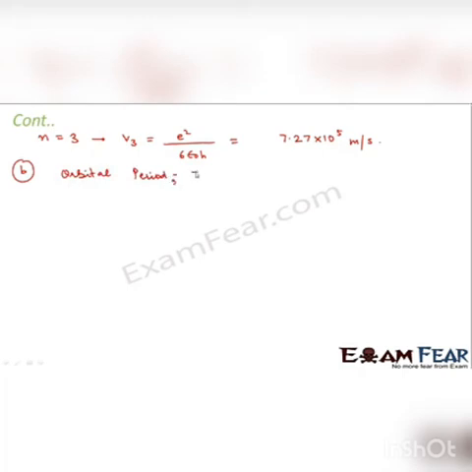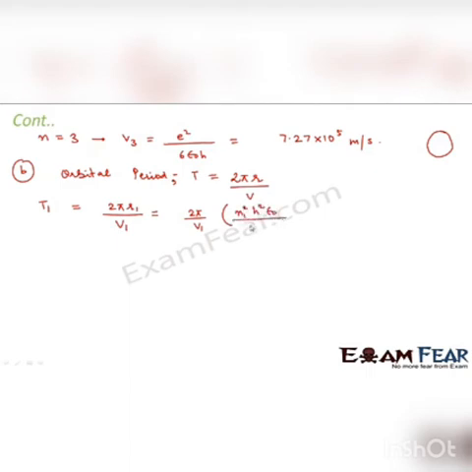Orbital period is nothing but the time period to complete one orbit, and one orbit is what? One orbit is one circle, right? That means what is the distance traveled? That is the circumference of the circle, that is 2 pi r, divided by the velocity of the electron. Therefore, for n equal to 1, T1 will be equal to 2 pi r1 divided by v1. So this will be equal to 2 pi by v1 into r1. r1 is n1 squared h squared epsilon naught divided by pi m e squared. So v1 we have already calculated.